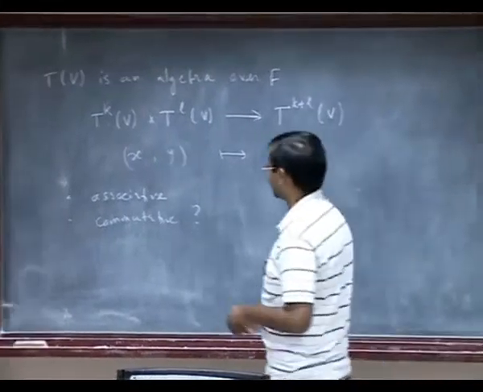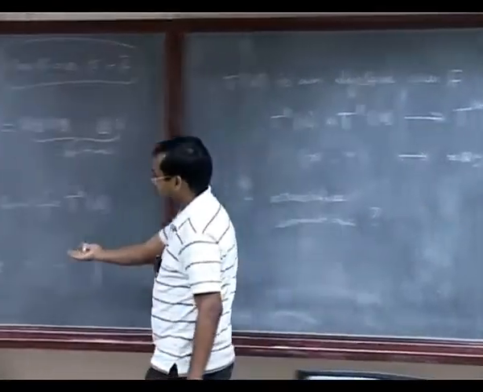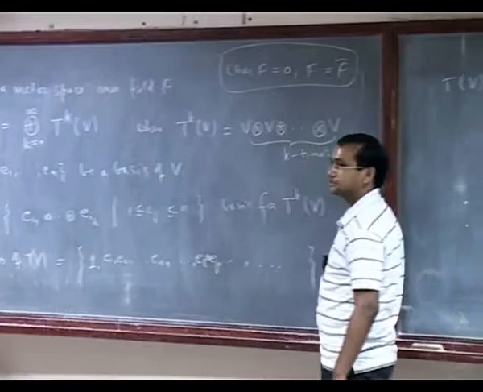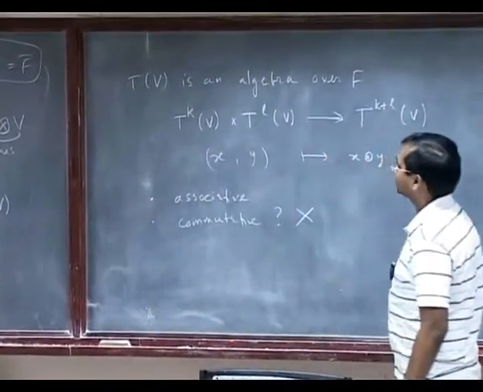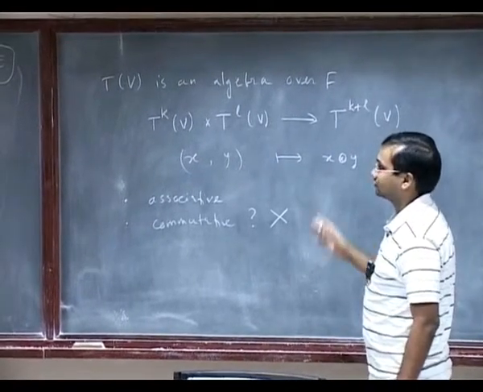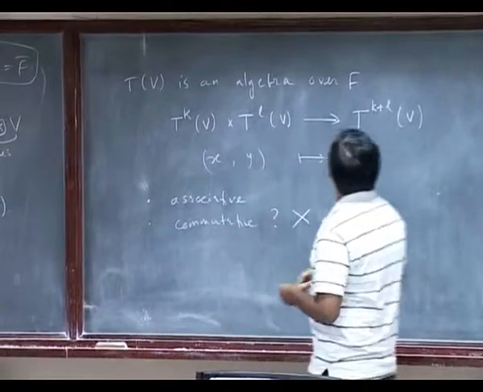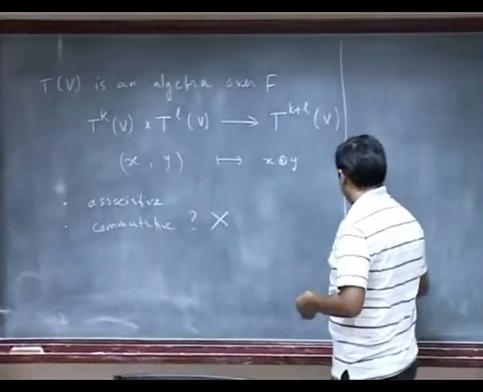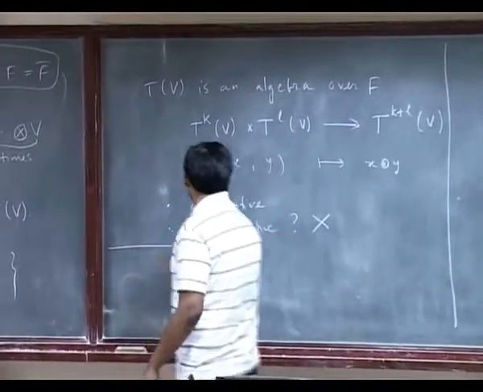It's not commutative. Because if I take E1 tensor E2, it's not the same as E2 tensor E1 in the basis. So it's not commutative. So in general, I have an algebra which is associative with identity, but need not be commutative. Okay, so I have still to define what is symmetric algebra.